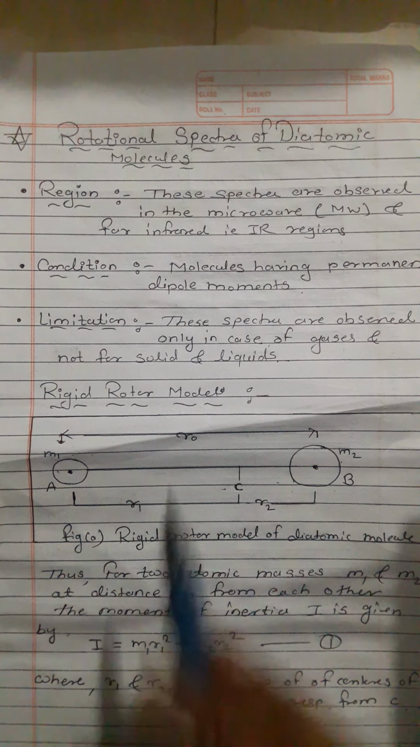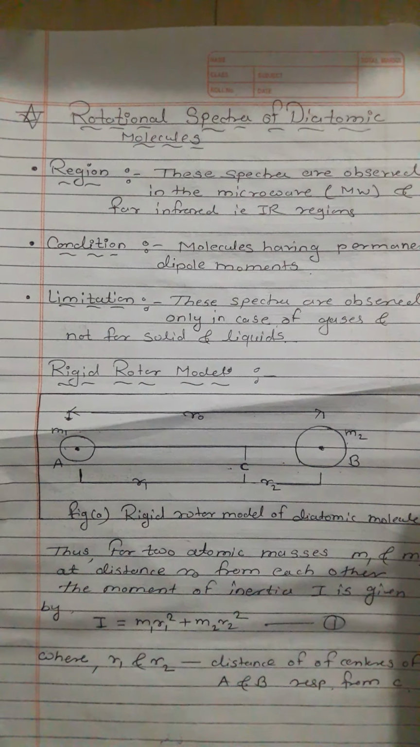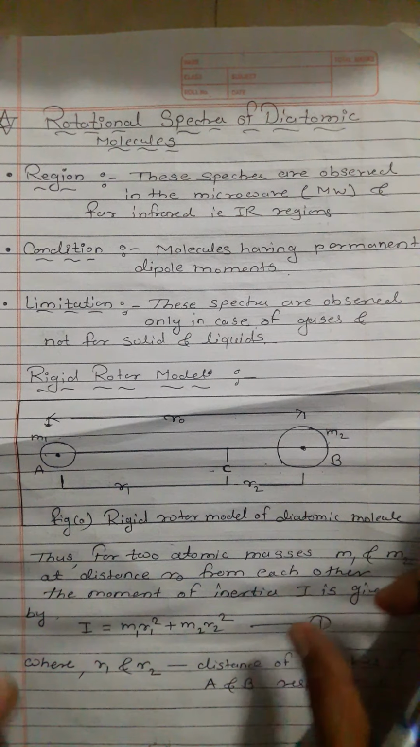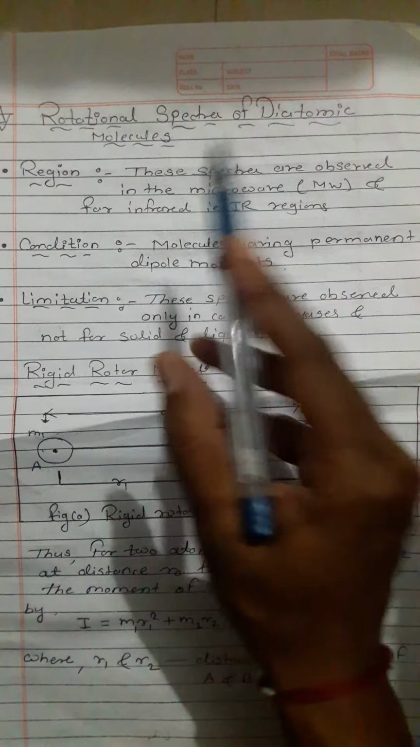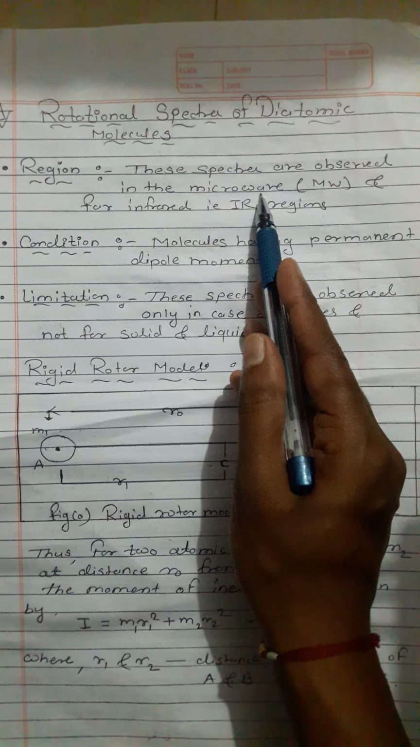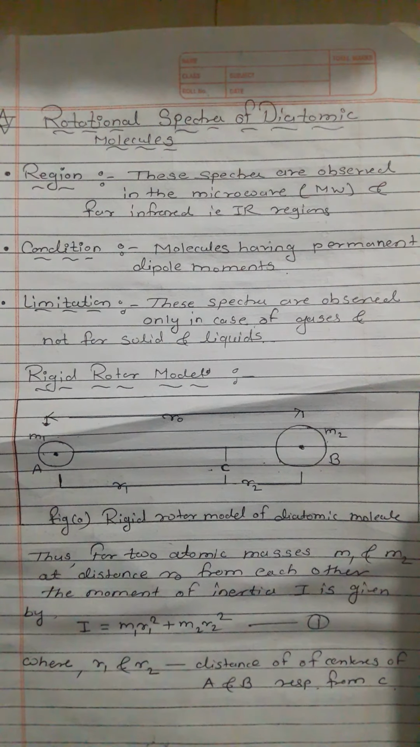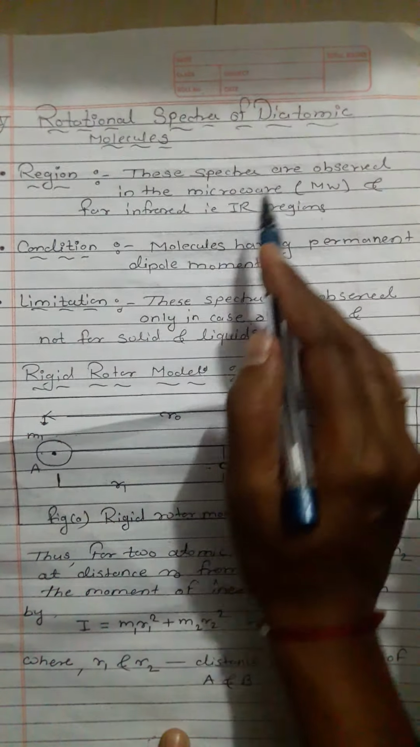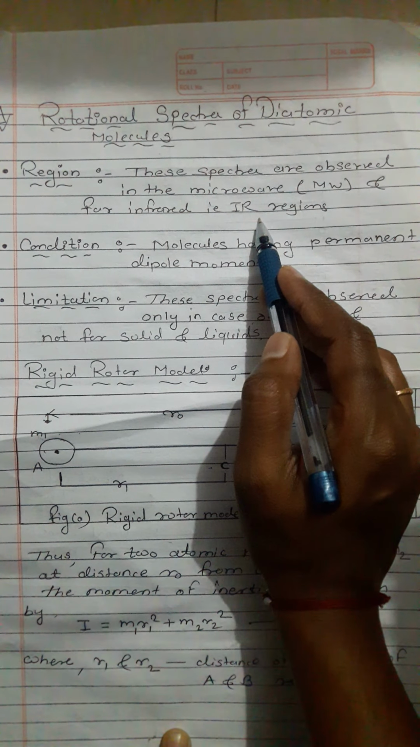Here, first, the region. In which region is the rotational spectra observed? These spectra are observed in the microwave and far infrared regions, that is, far IR regions.